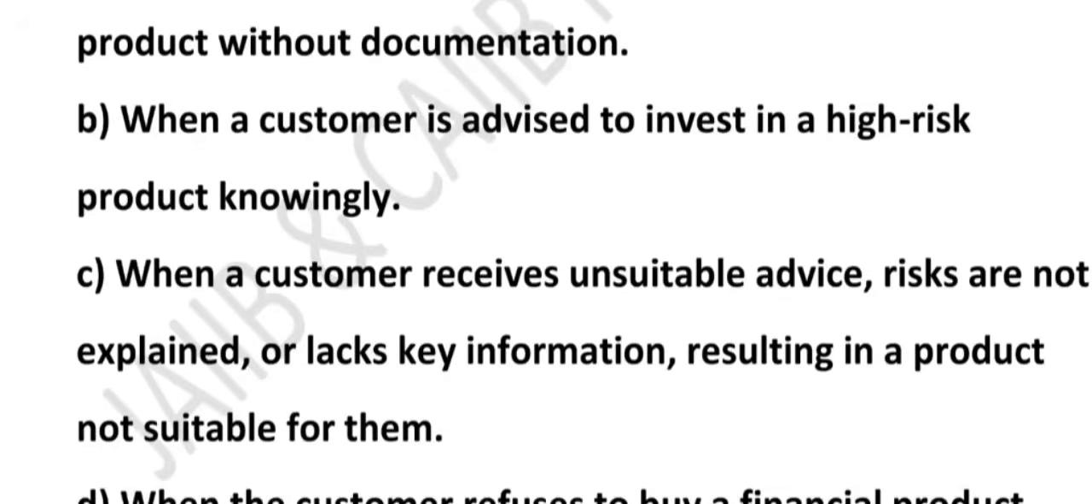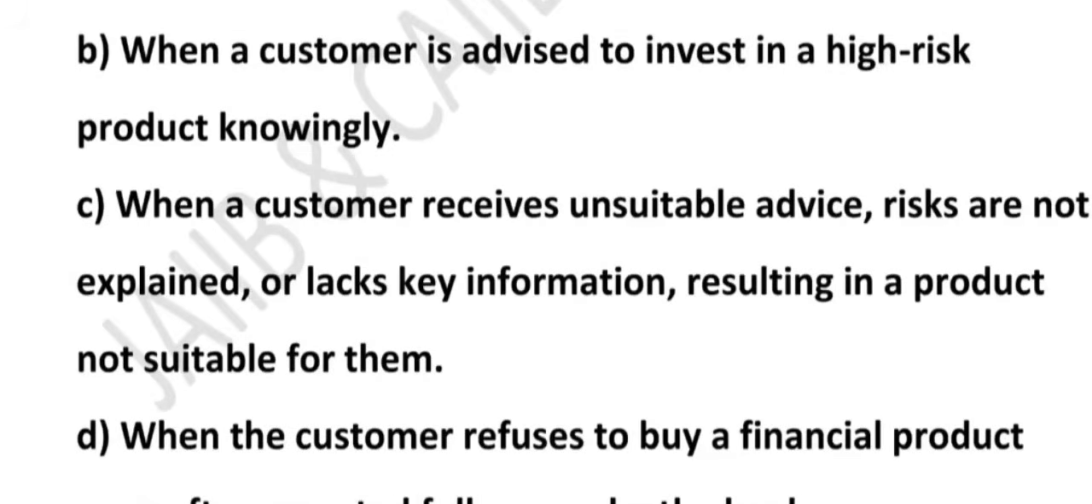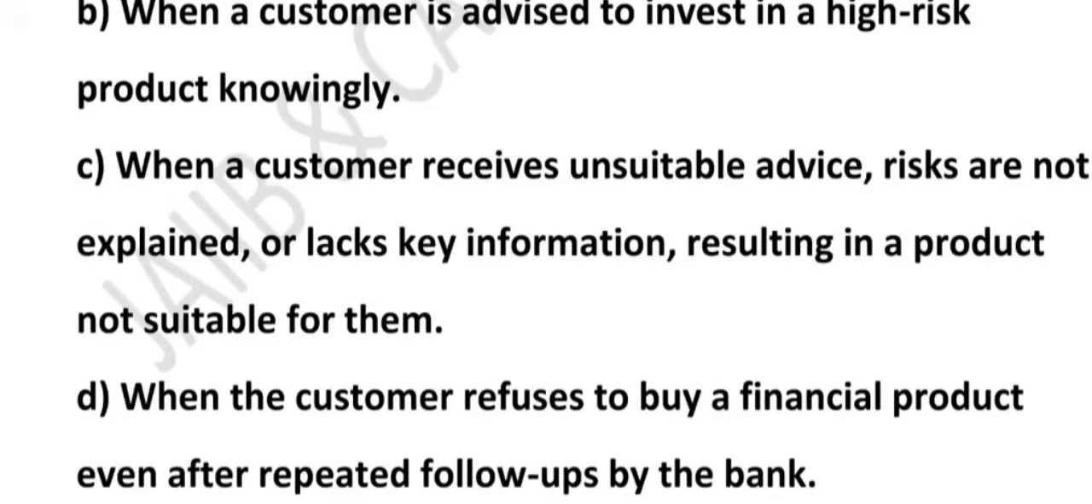What about option C? Option C says when a customer receives unsuitable advice. Yes, this is the correct answer. Financial mis-selling is all about giving the wrong or incomplete advice. For example, selling a long-term insurance plan to a person who only wanted short-term coverage. Right? For example, not telling a customer that the investment has a lock-in period. For example, hiding the charges, penalties or risk. So this makes the customer buy something not suitable for them, and that is called mis-selling. Yes, option number C is correct.